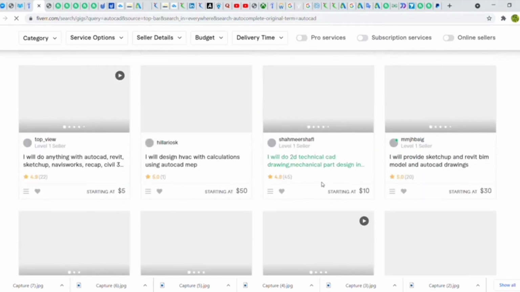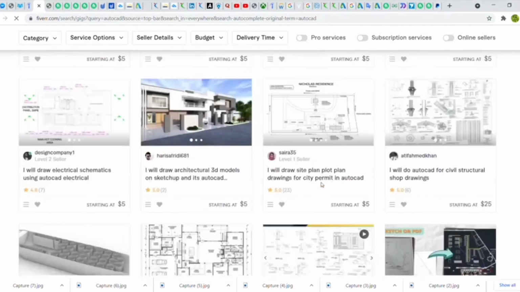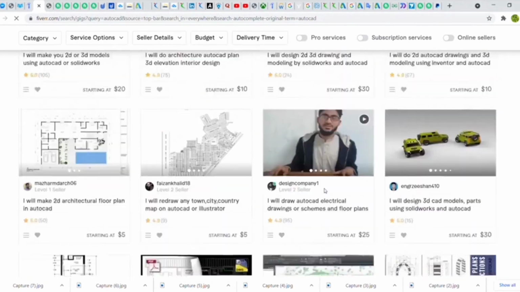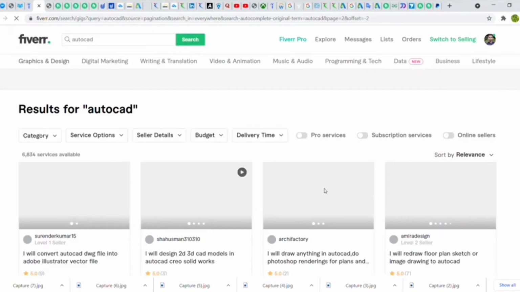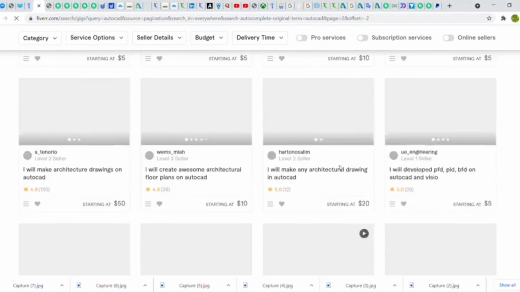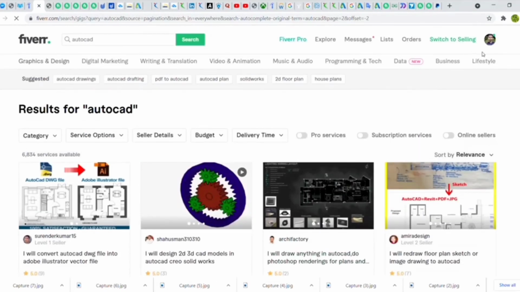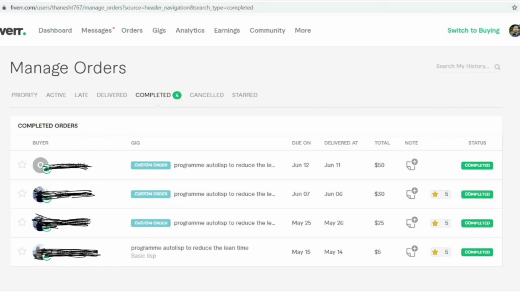You can fix the rate for your work. You have to fix how much the project is worth, like $40, $150, or $5. The minimum starting rate is $5. You can provide your picture on the starting page so that you get orders as easily as possible. Now I will show how many orders I have got and how much I got paid for them. You can see here I got $5, $25, $30, and $50 according to the project worth.